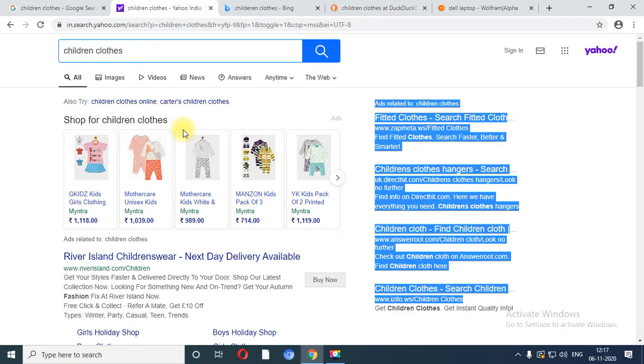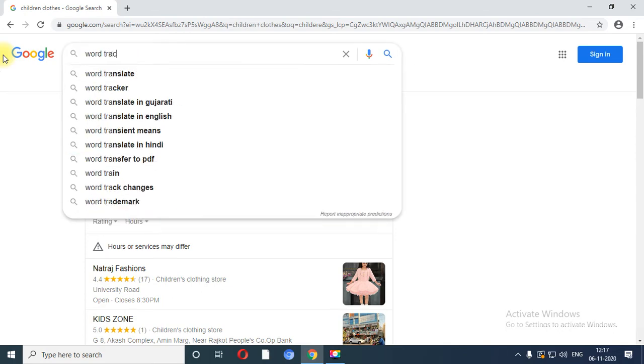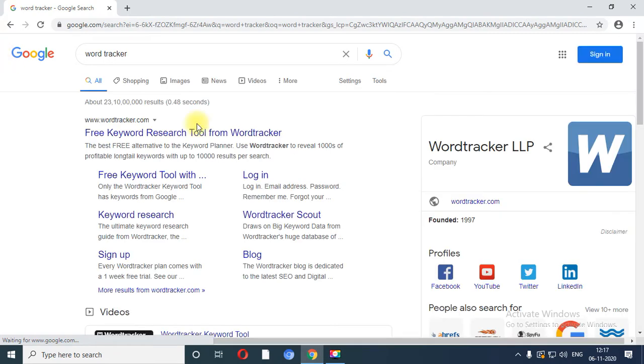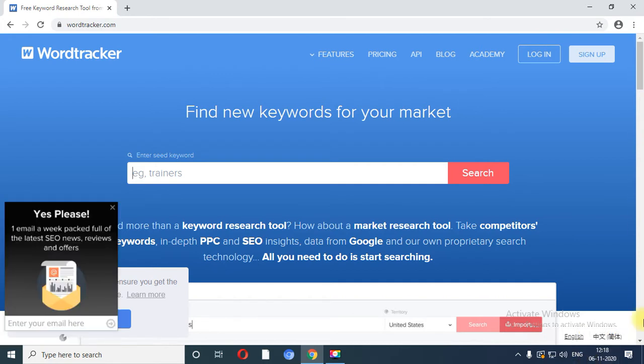Now I am going to show you the fourth practical, that is called WordTracker, right? So WordTracker we will use inside Google. I am going to type WordTracker. Using WordTracker you are able to perform keyword research, right? WordTracker is a kind of keyword research tool, using which you are able to find particular keywords.